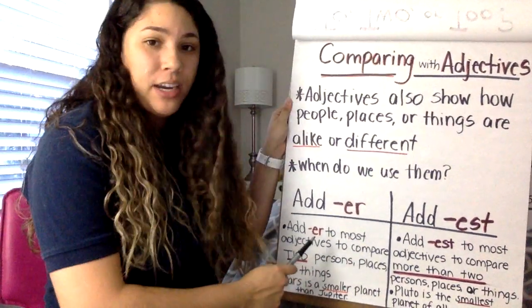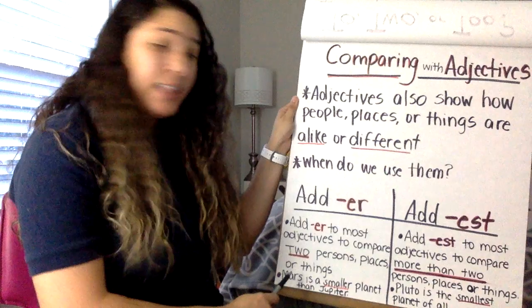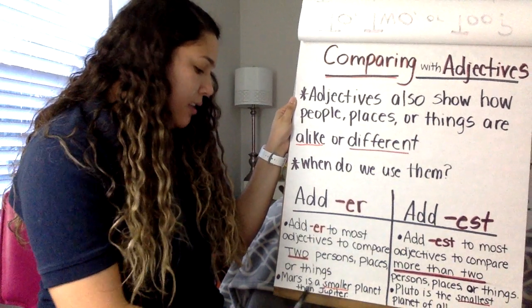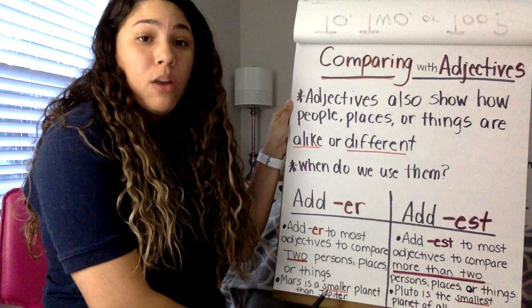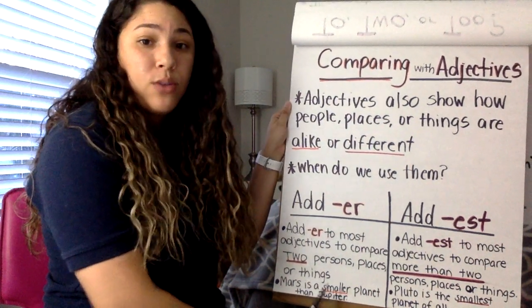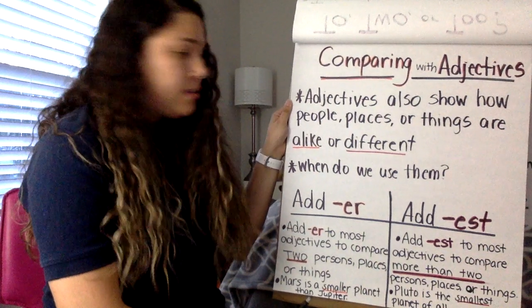So let's go back to here, add with ER. Let's look at the example sentence down here. Mars is a smaller planet than Jupiter. We use smaller because we're comparing Mars with Jupiter. So that's why it would be smaller and not smallest.